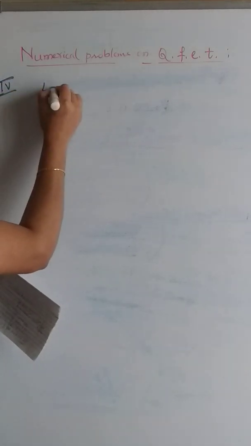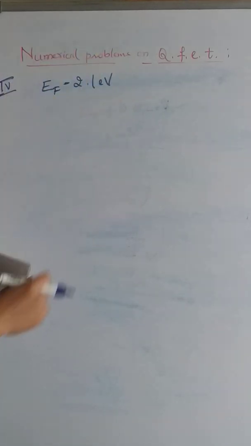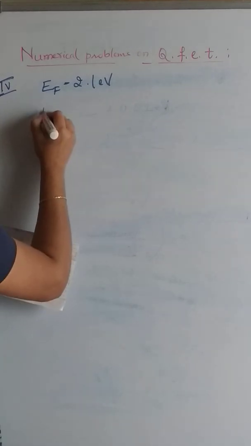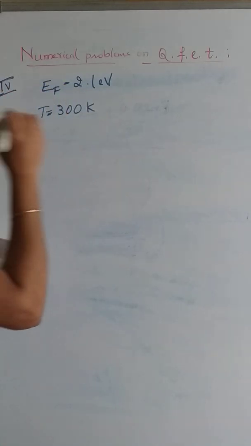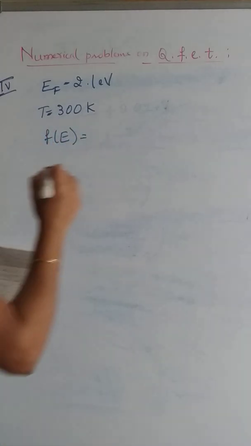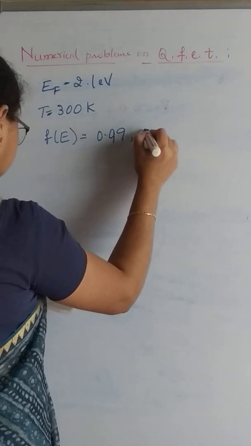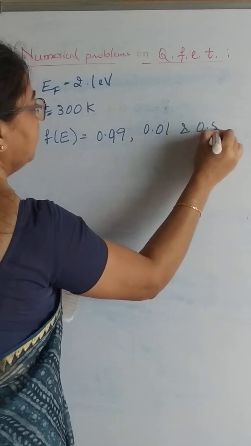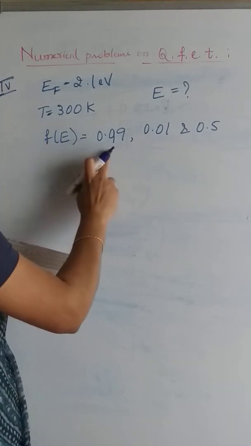In the next statement of the problem, the fourth one, the Fermi energy of a metal is given. It is 2.1 electron volt, which you need to convert into joules. The temperature is given as 300 Kelvin, and the Fermi factor is given, with three different cases: 0.99, 0.01 and 0.5. And we have to find out the corresponding energy value